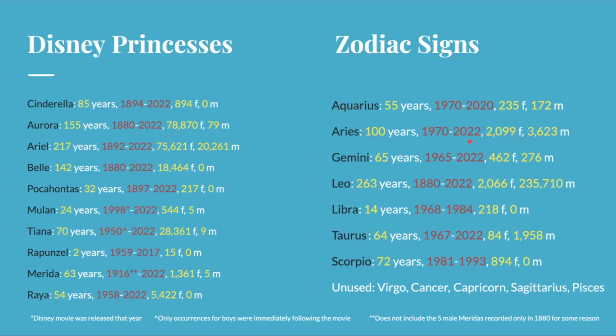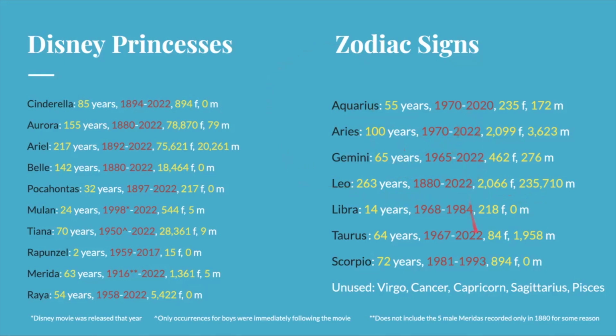Aries does seem to be the most popular, with 2,099 girls and 3,623 boys named between 1970 and 2022, with data for this name popping up in almost every year. Now, I call Aries the most popular because the thing about Leo is that it's the common nickname for Leonard. And so a lot of these Leos are probably just named Leo by their parents, as opposed to naming them Leonard. It's insanely popular, but it's probably not entirely due to the fact it's a zodiac sign.